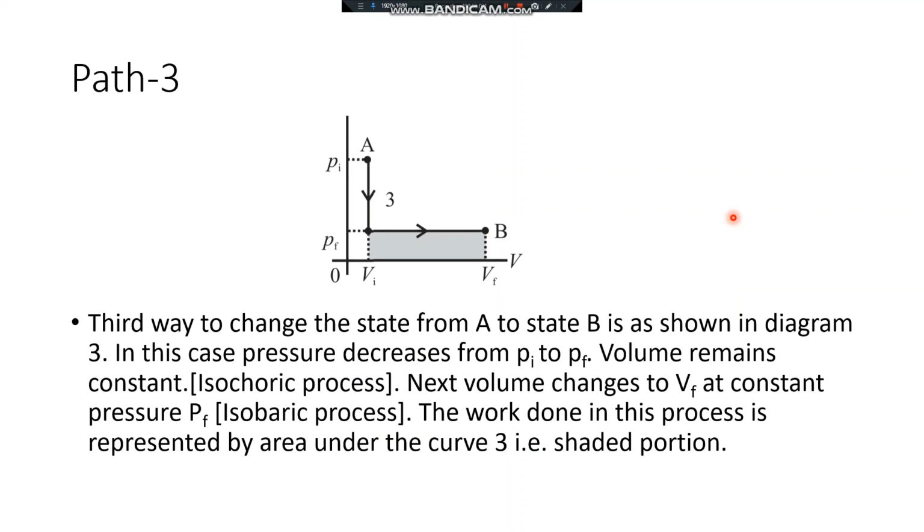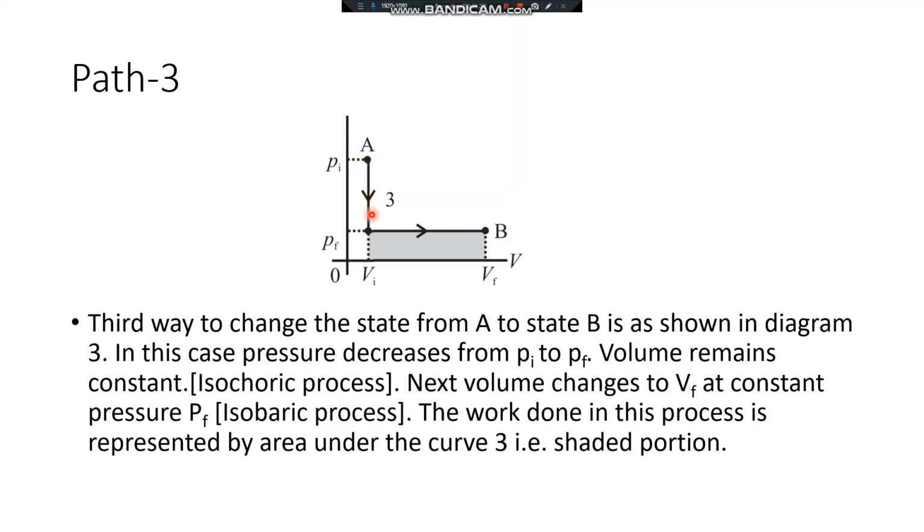Now let us consider the third way to change the state from A to B as shown in the diagram. Now here you will observe that initially there is change in the pressure. The pressure decreases from initial value Pi to the final pressure Pf.